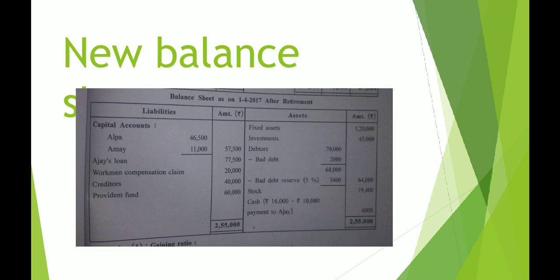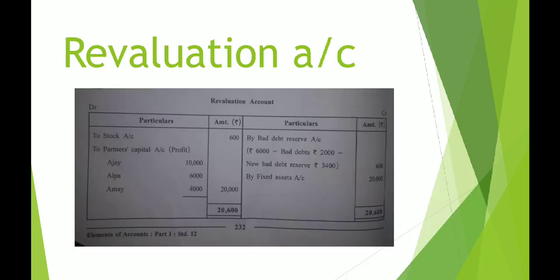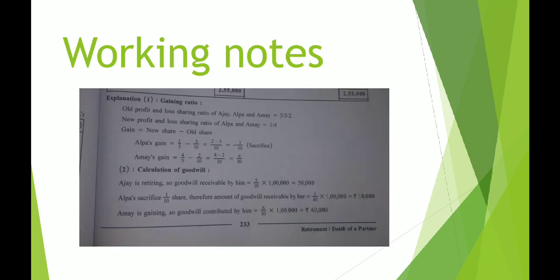So for today, you will write down the sum, draw the necessary accounts, write down opening balances, then prepare working notes, find out the gaining ratio, and solve all the adjustments. We have done 3 adjustments for today.